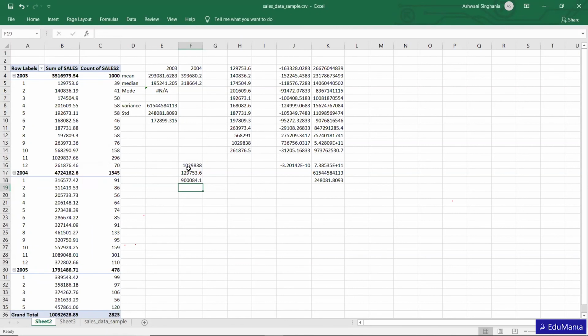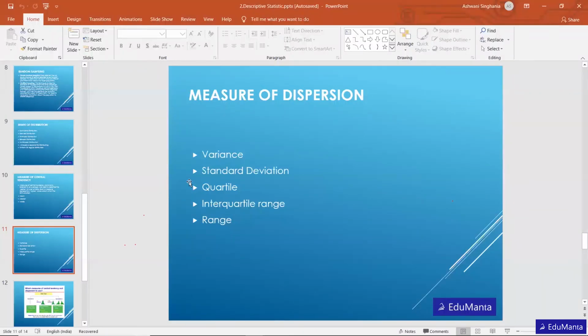What it means is that all the data will fall under these two boundaries, the maximum and the minimum, and this will be the distance of that particular data set. So this is what is called range. I hope up till here it is clear.